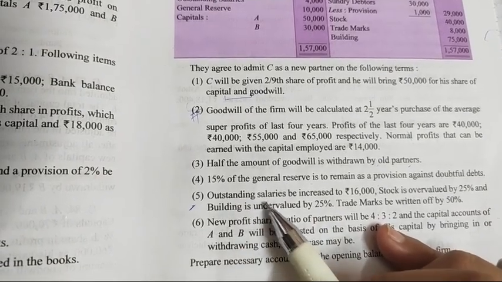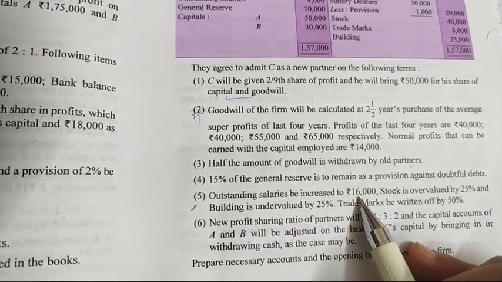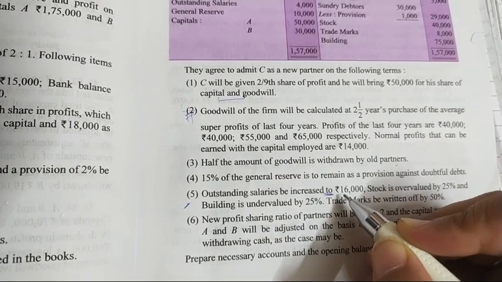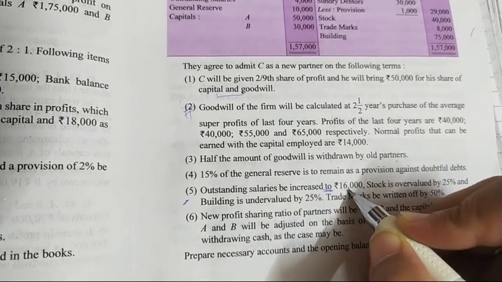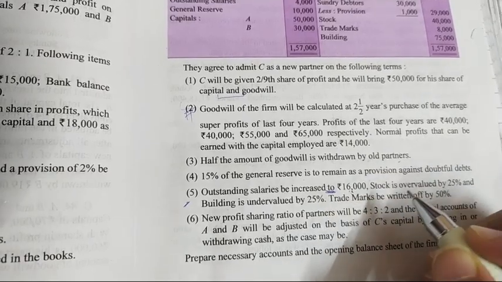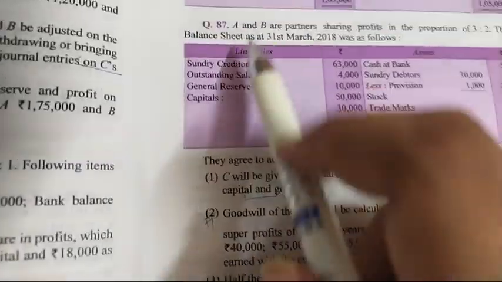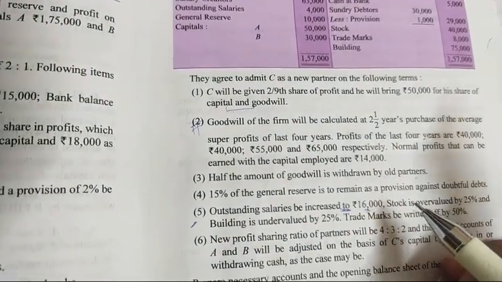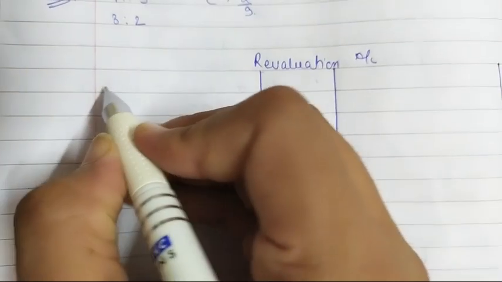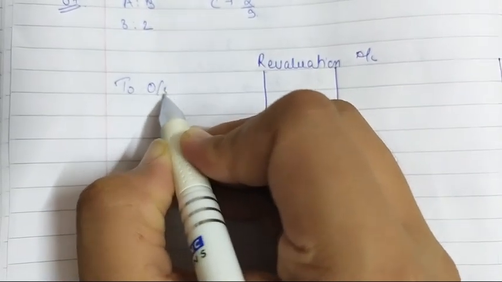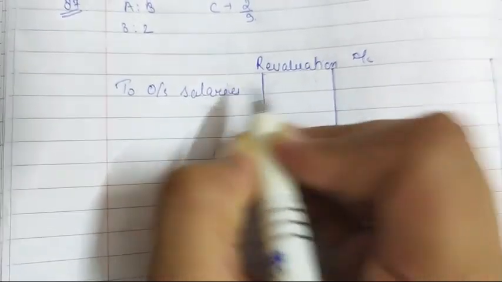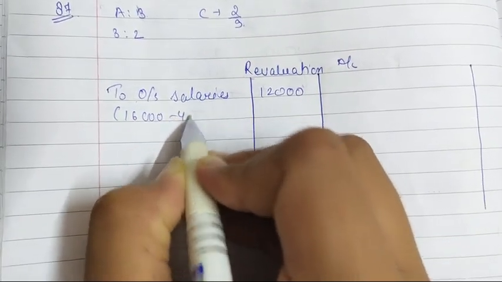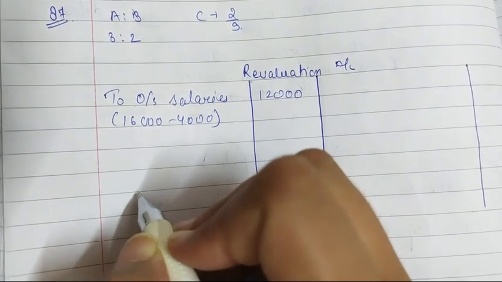First one is outstanding salaries be increased to rupees 16,000. इसका मतलब जब भी यहाँ पे 2 लिखा हुआ होता है, it means कि हमें हमारे outstanding salary की value 16,000 करनी है और हमारे पास already कितनी है 4,000. It means you will have to increase it by 12,000. So we will increase our outstanding salaries by 12,000. That is 16,000 minus 4,000.